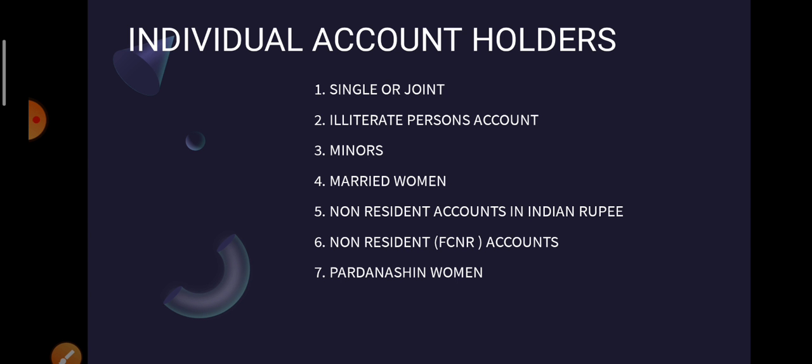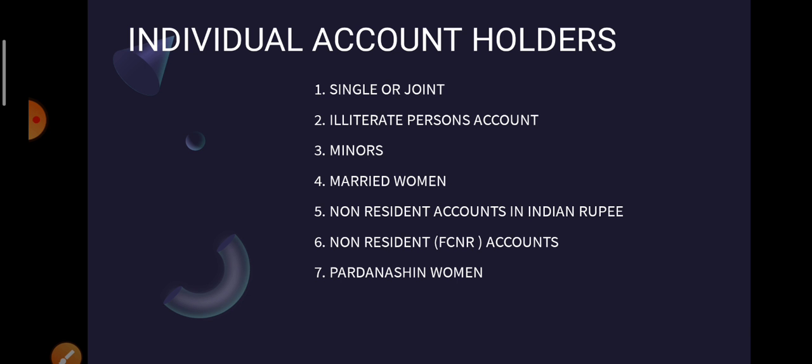For example, father and daughter can have a joint account for an educational loan or for a savings account. Similarly, a minor and parent can have a joint account. It is also called an individual account.